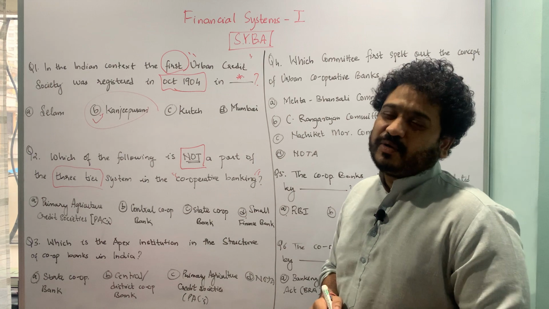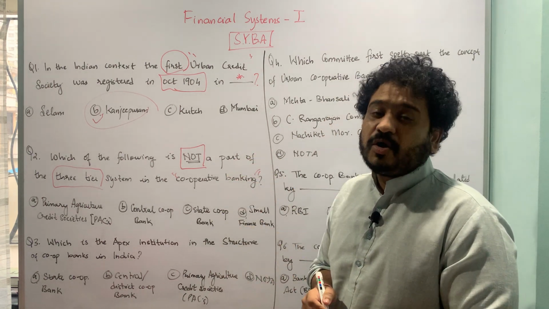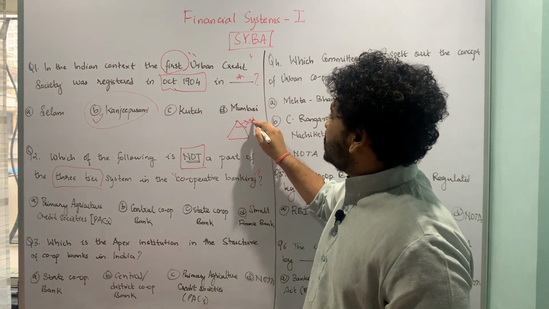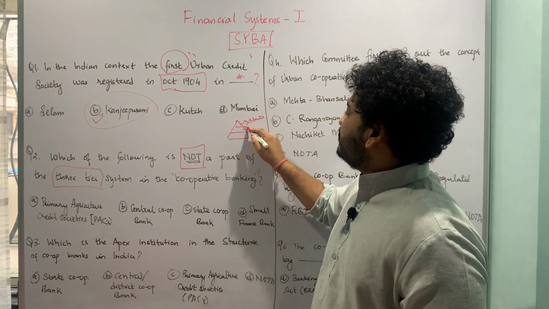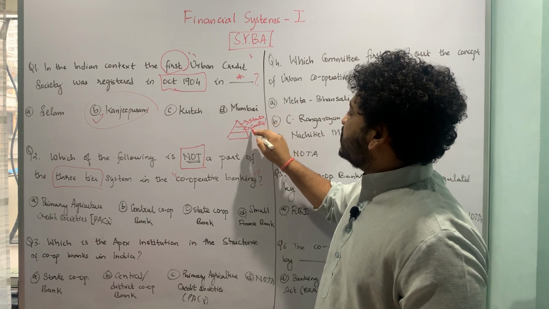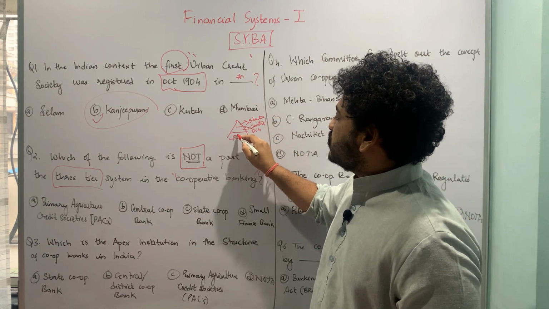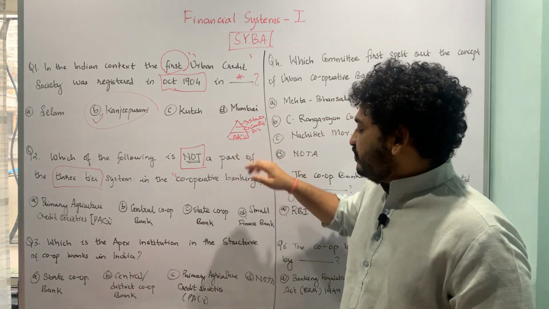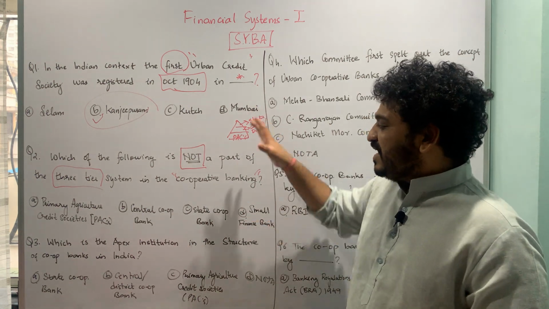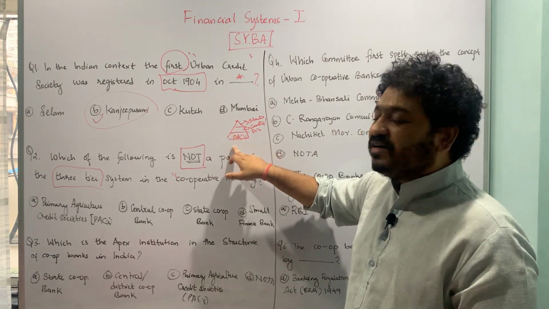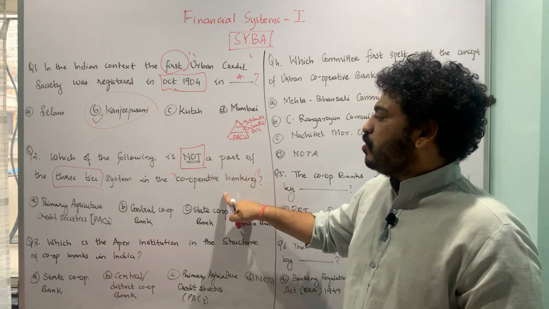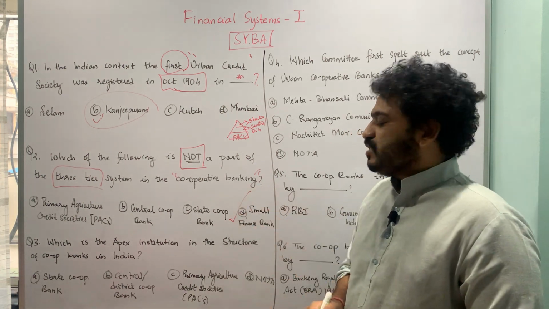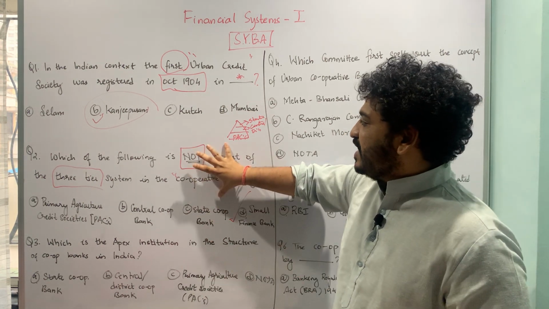If you recollect the three-tier structure of cooperative banking in India, at the apex we have the state cooperative banks, in the middle we have the central or district cooperative banks, and at the grassroots level, we have PACs, which is primary agricultural credit societies. Therefore we do not see small finance banks in any of these three tiers, and the answer is option D, small finance banks. So I hope this idea is pretty much clear.